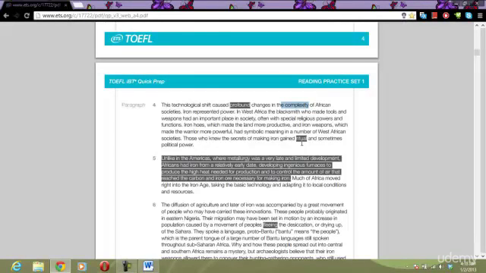The only thing that might help you is looking at the context: those who knew the secrets of making iron. These words, gaining ritual and political power, they get from knowing the secrets of making iron. So that's the only language that might really help you out.